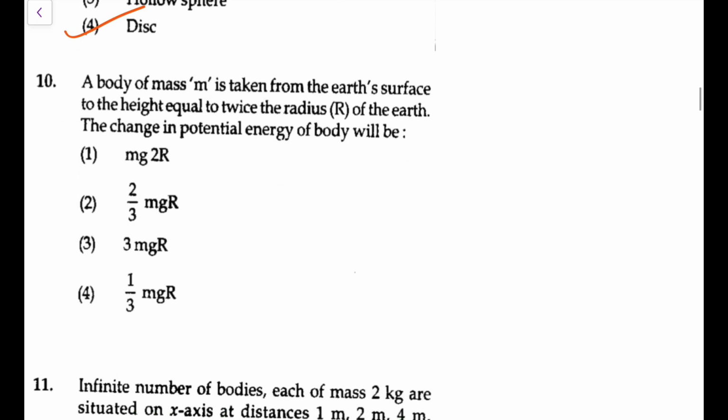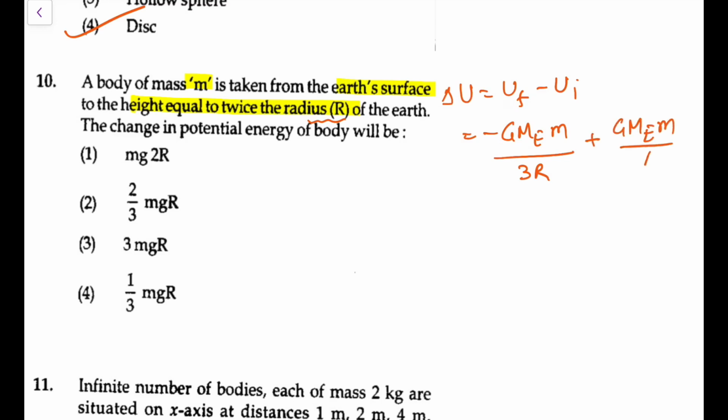Next. You have a body of mass m taken from the earth's surface to a height equal to twice the radius. The change in potential energy is. So you write ΔU is U final minus U initial. Because the distances are of the order of the radius, we cannot write mgh. We'll write the complete expression: minus GMe m upon the distance, and for height equal to twice the radius, from the center it would be 3R, and minus minus will become plus. When it was at the surface, it was at a distance R, so we can write GMe m by R.